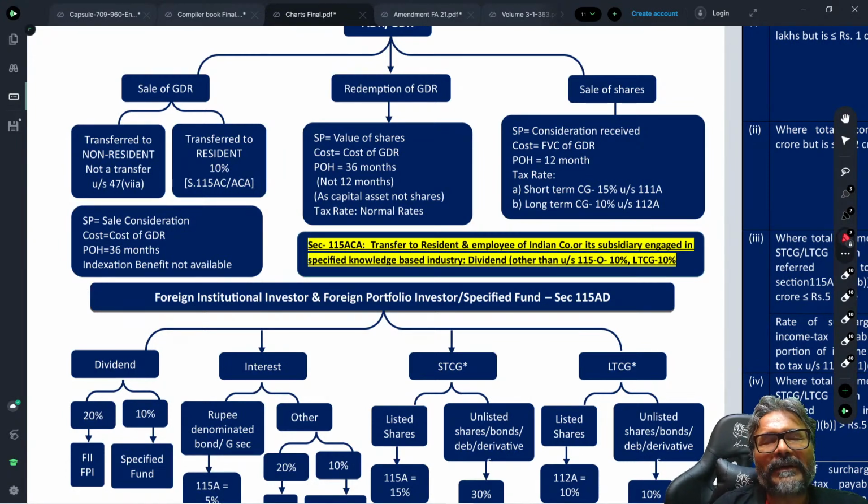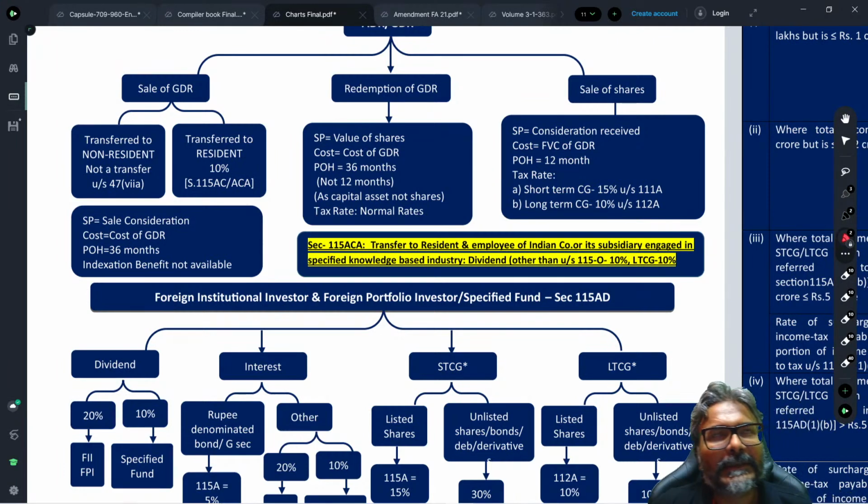That is, it is covered under section 47. So not a taxable transfer, and therefore covered under section 47.